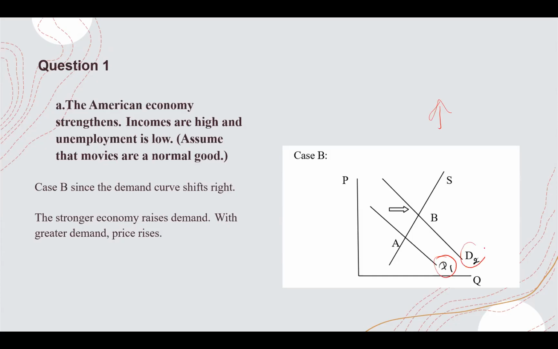Now this demand curve, if you watch the previous video, you can understand this scenario very easily. The demand for movies increases, so there is a right shift of the demand curve, but the supply is the same. At demand level 1, before the income increase, let's assume people only demand 5,000 movies per day, and the price level was like $20.